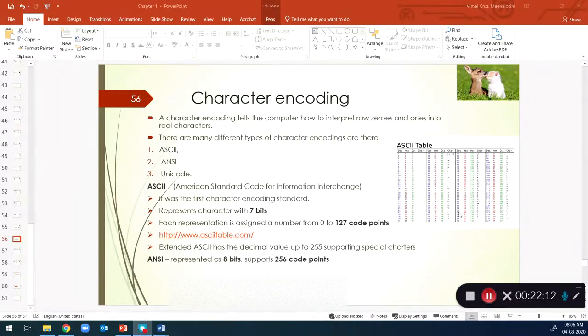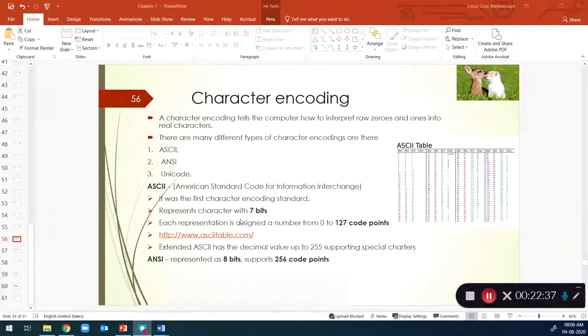Character encoding has different sets of rules, for example ASCII, ANSI, and Unicode, which are all different character encoding methods. What you see here in this table is the ASCII table. Each alphabetical letter has a decimal value which will be converted to binary.